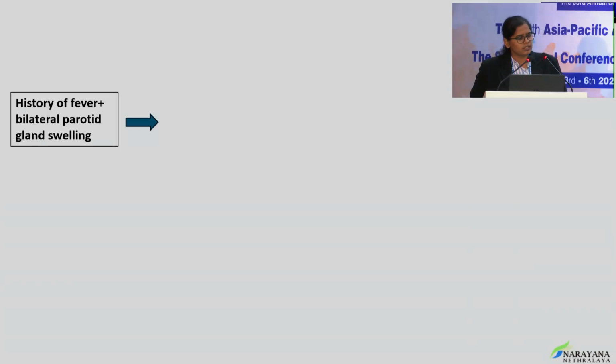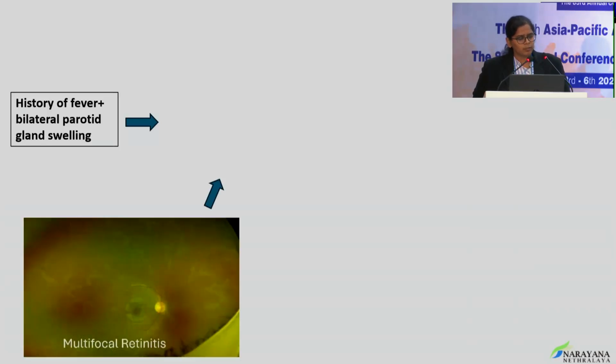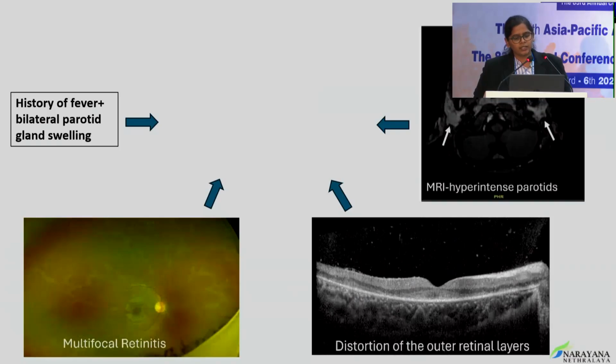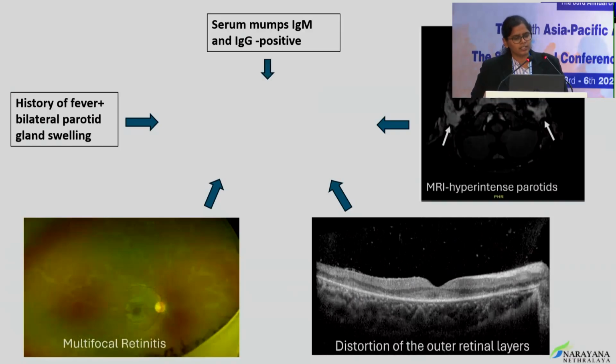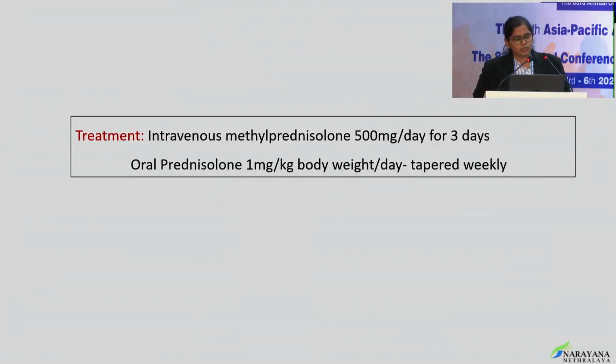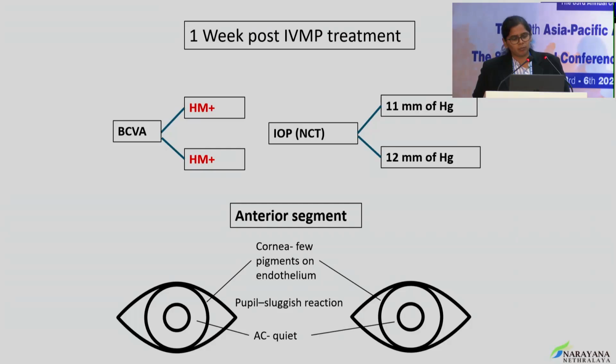So, considering his systemic history with findings of multifocal retinitis, OCT showing distortion of the outer retinal layers, supported radiologically and serologically, a diagnosis of bilateral outer retinitis secondary to mumps virus was made. The patient was then started on intravenous methylprednisolone 500 milligrams per day for 3 days, followed by a course of tapering dose of oral steroids 1 milligram per body weight.